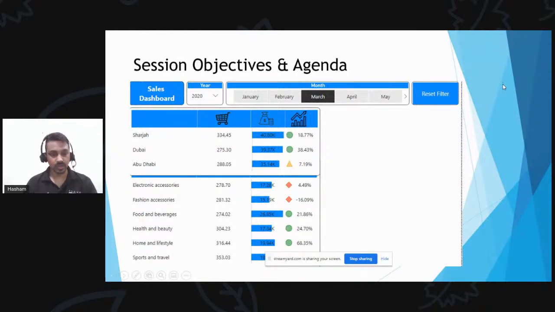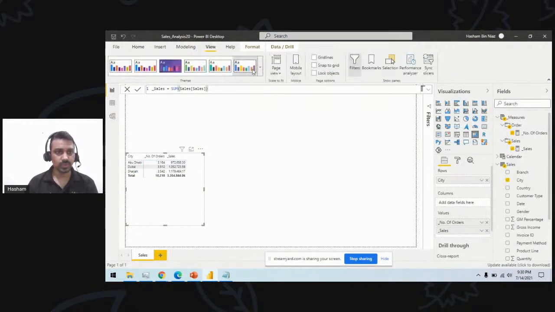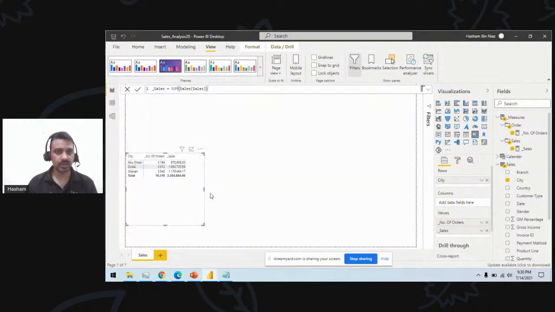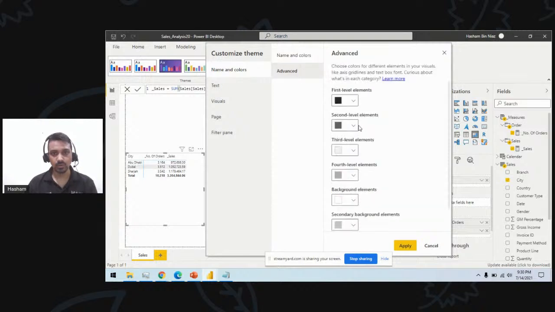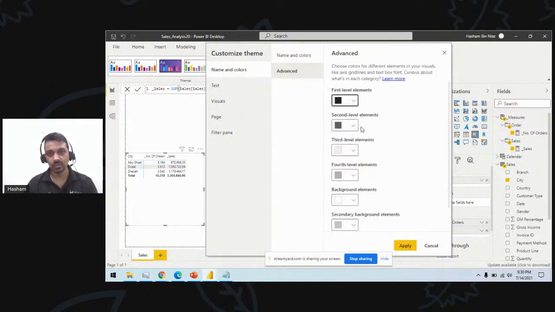So let's try to build something like that. Before that, I will do some theming here. I will go here and customize my current theme, where I will use this theme color here, and I will go to Advanced and use all my colors to be dark, full black.